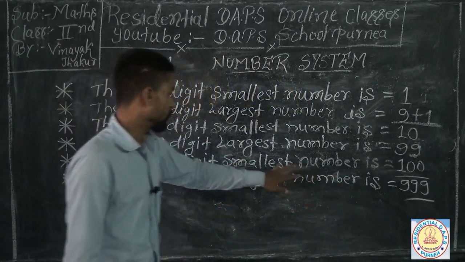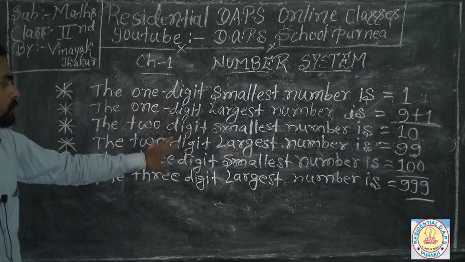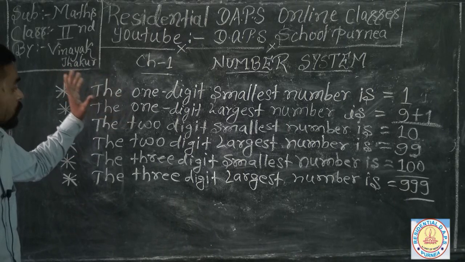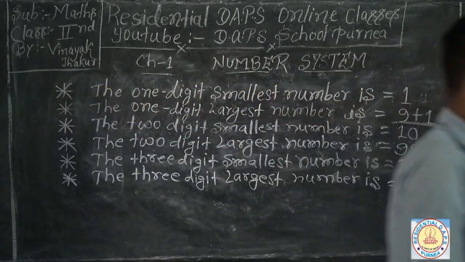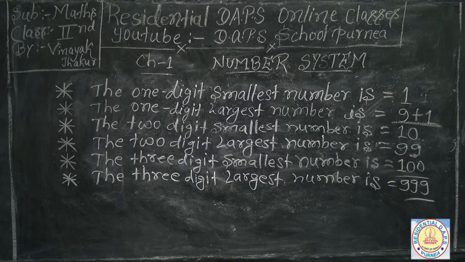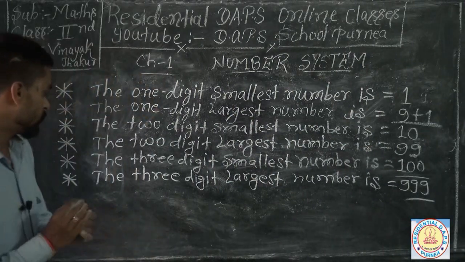So look at your blackboard, write all those 1 to 3-digit smallest to largest numbers. So this is your smallest and largest number up to 3 digits.